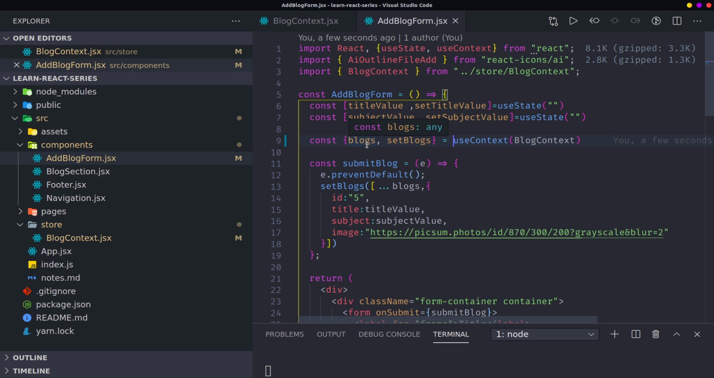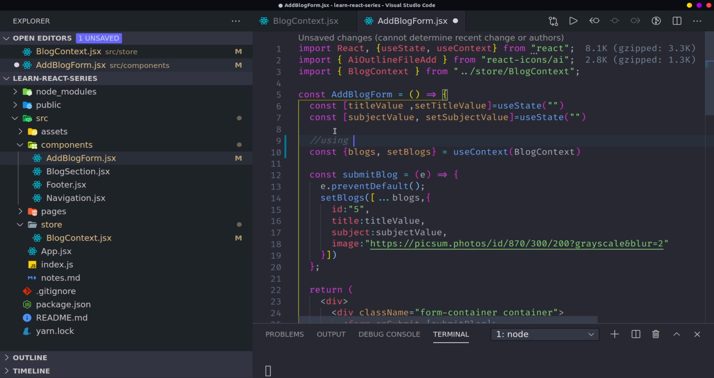So you can just type here and say using the useContext hook. But now I imagine you don't want to use hooks, but you want to use the Context API. And it's quite simple and straightforward, very simple and straightforward.